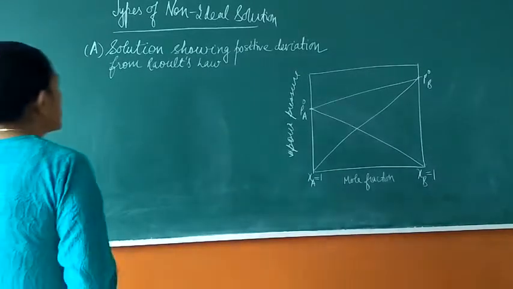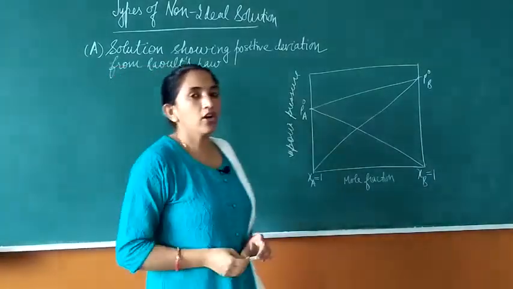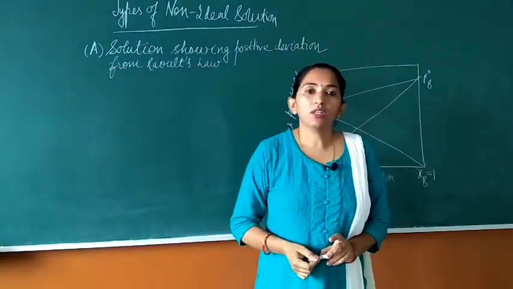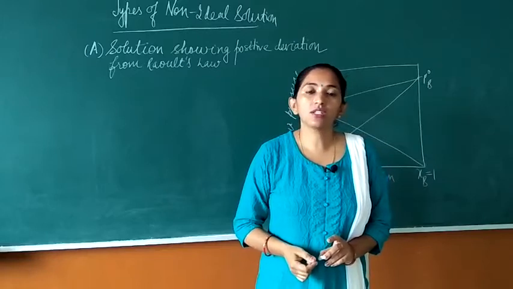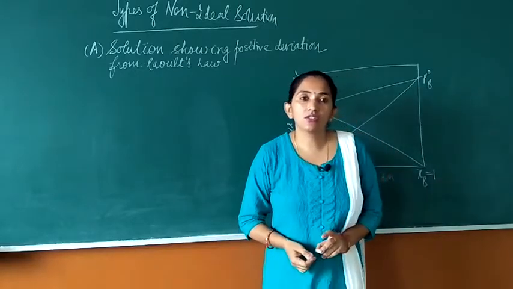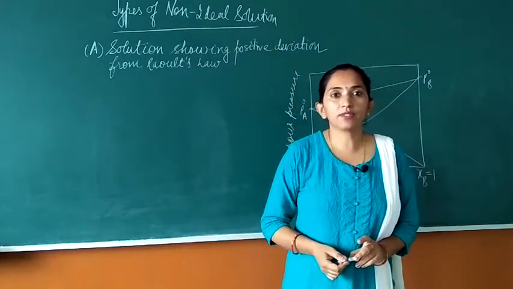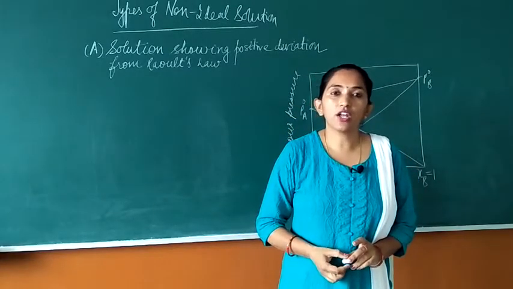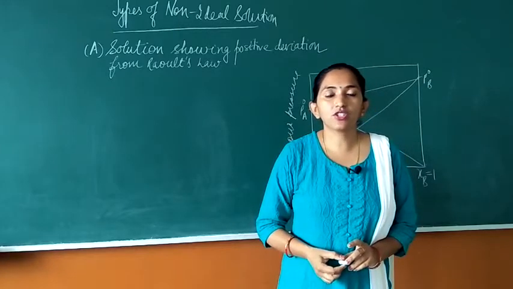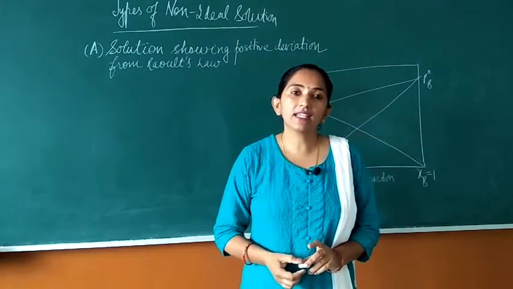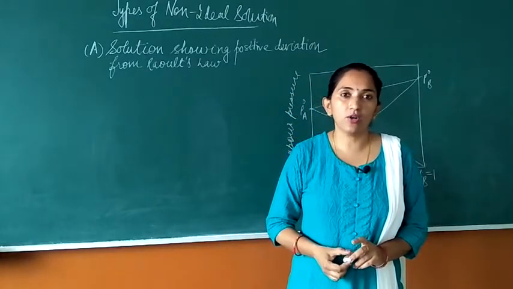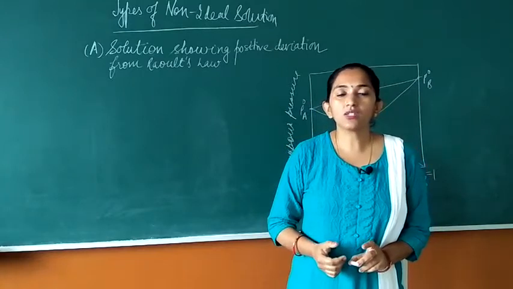Today we are going to discuss the types of non-ideal solution. Students, depending upon how much the solution is going to obey Raoult's law, non-ideal solutions are of two types. First is the solution which shows positive deviation from Raoult's law, and second is the solution which shows negative deviation from Raoult's law. So we will discuss one by one.